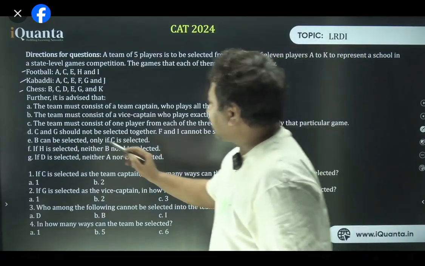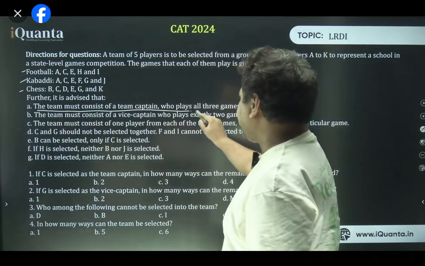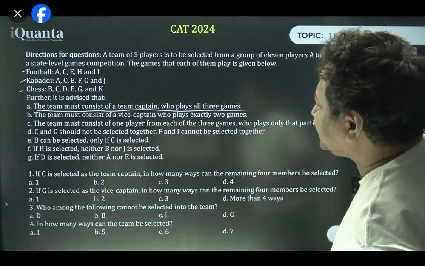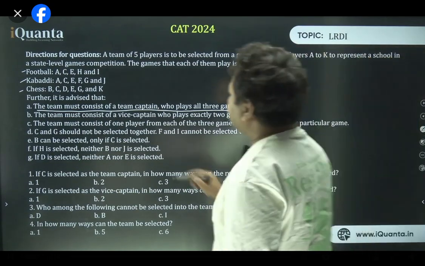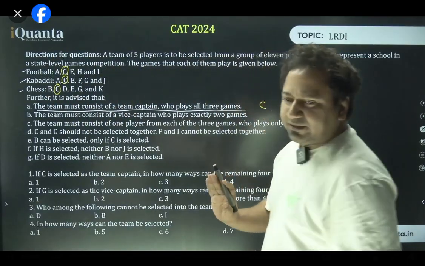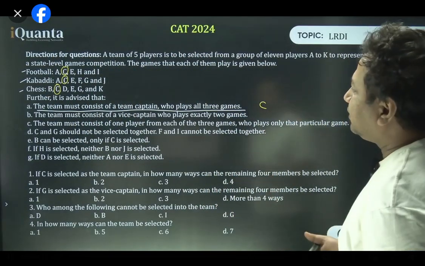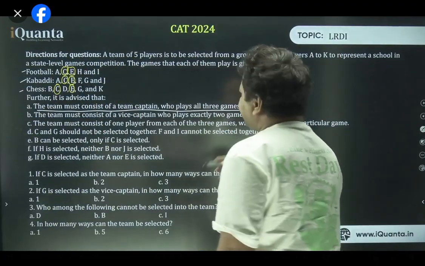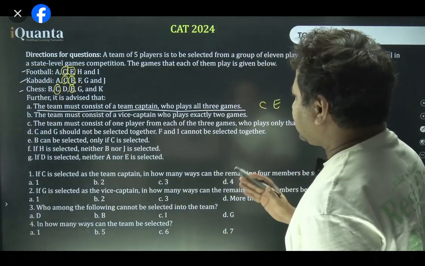Okay, the first statement says the team must consist of a team captain who plays all 3 games. By the way, who is playing all 3 games? Is it A? No. Is it C? Yes, C is there. So C has been accommodated. C can be a captain. And E also. Look at E, E is playing all games. E can also be captain. Do we have anyone else who can do that? C, E, A, H, no one.